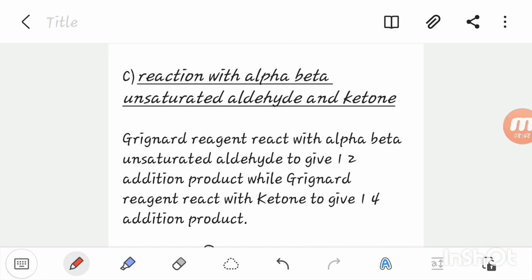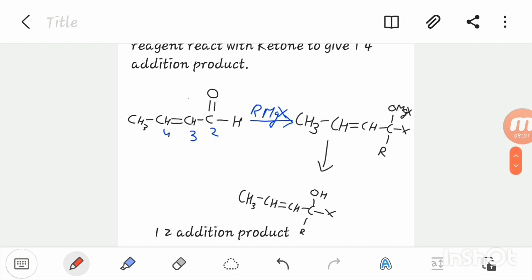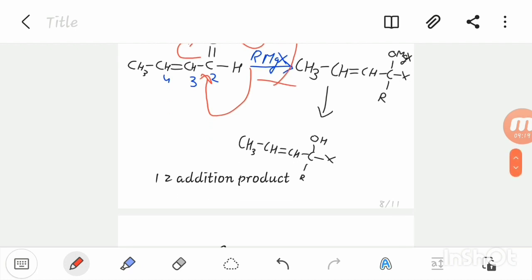Reaction with alpha beta unsaturated aldehyde and ketone. Grignard reagent reacts with alpha beta unsaturated aldehyde to give a 1,2 addition product, while Grignard reagent reacts with ketone to give a 1,4 addition product. As we can see, in the Grignard reagent this R combines with the central carbon atom of the aldehyde, and this MgX moves toward O, and on hydrolysis it gives the 1,2 addition product.